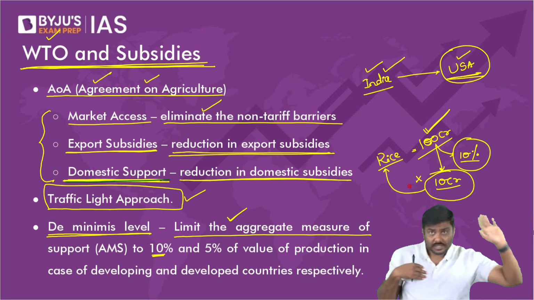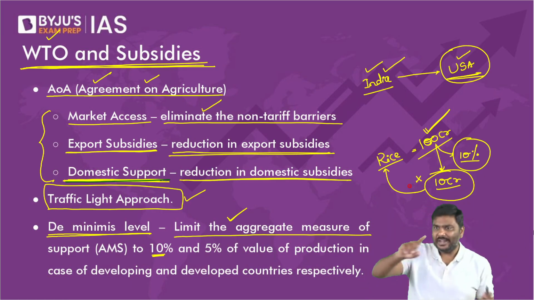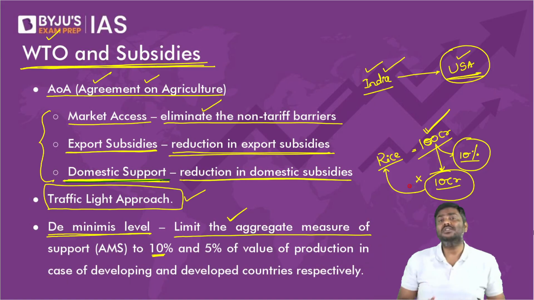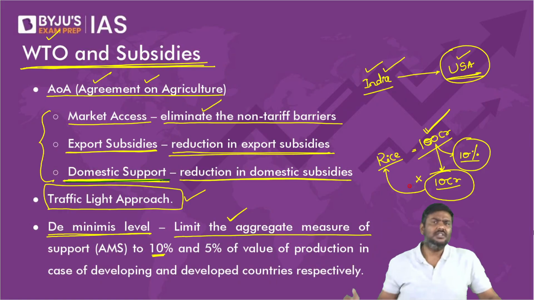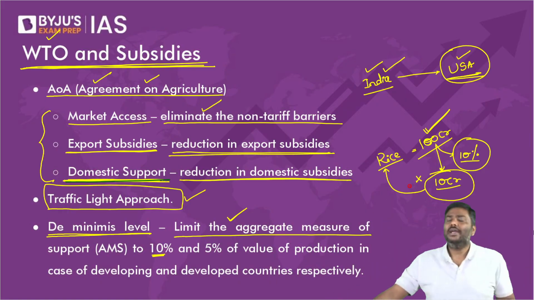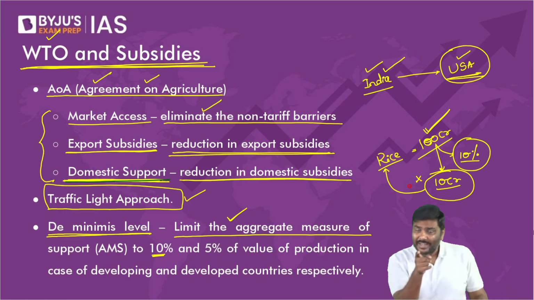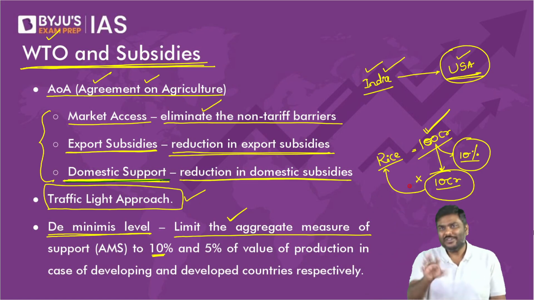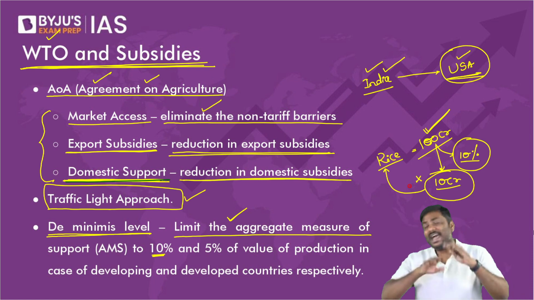What is the solution? Under WTO, other countries can impose sanctions on you. They can target your products and start imposing more taxes only on your products. Is the logic okay? Please do let me know. Imagine the Government of USA has filed a complaint against India's policy, and the WTO panel says yes, USA is correct. India has violated the principles of WTO, so India should withdraw these policies.